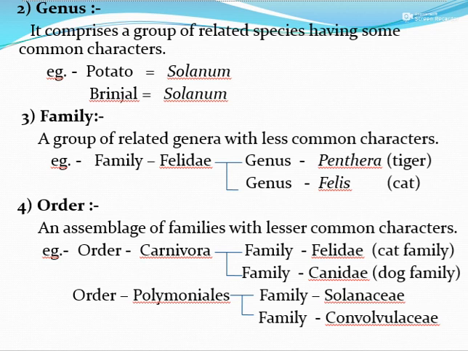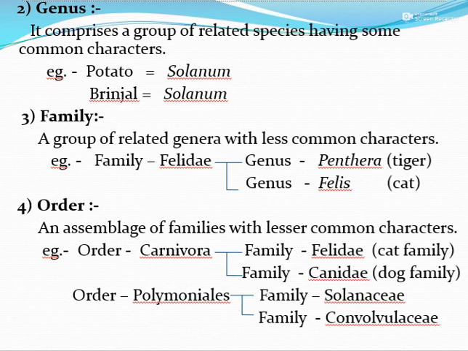Order is an assemblage of families with even fewer common characteristics. In the case of order, we find different families which have fewer common characteristics. For example, the cat family and the dog family.